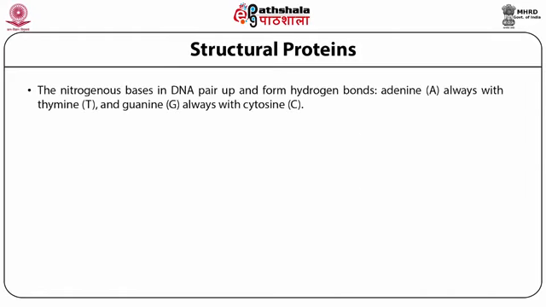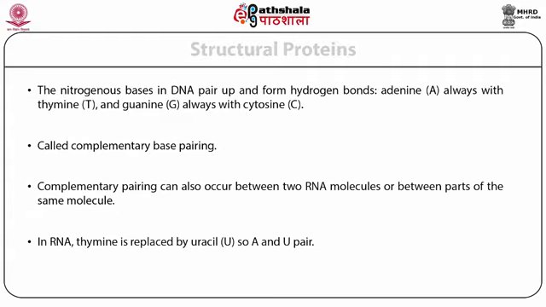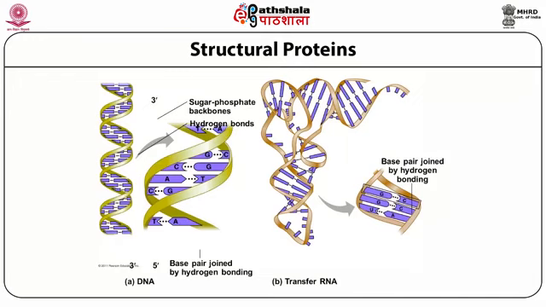The nitrogen bases in DNA pair up and form hydrogen bonds. Adenine always makes hydrogen bonds with thymine, and guanine always pairs with cytosine, called complementary base pairs. Complementary pairing can also occur between two RNA molecules or between parts of the same molecule. In RNA, thymine is replaced by uracil. This represents the transfer RNA, with base pairs joined by hydrogen bonding.